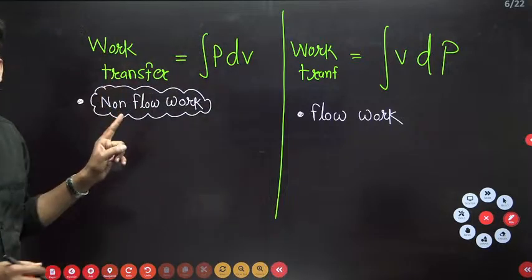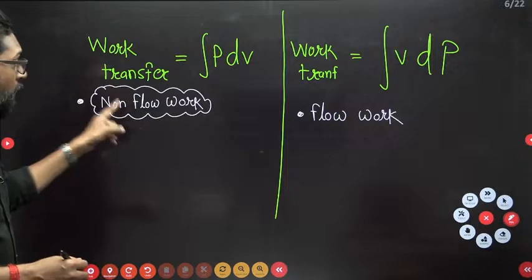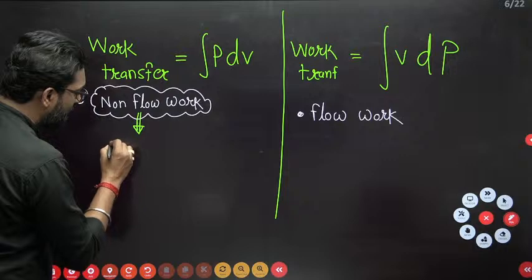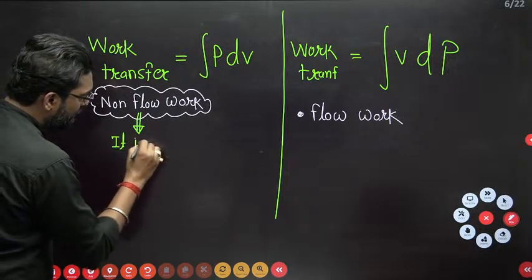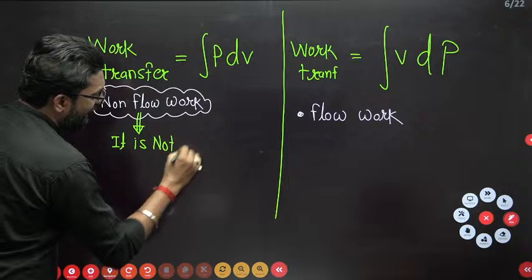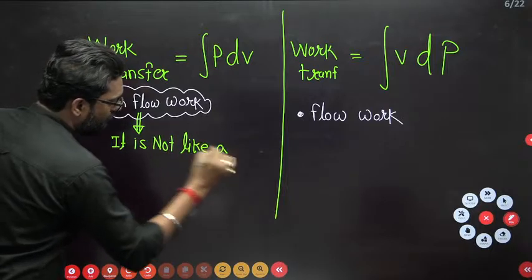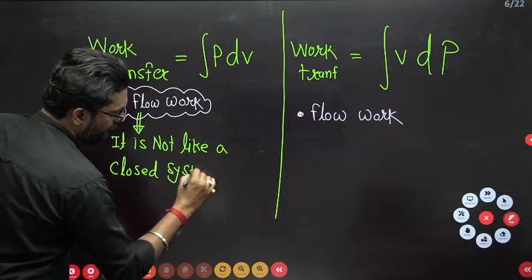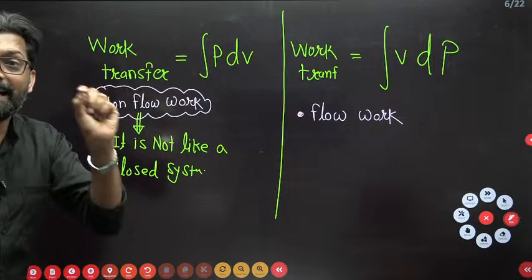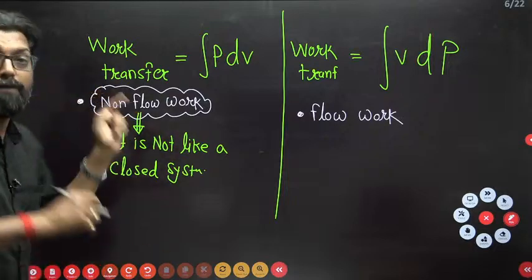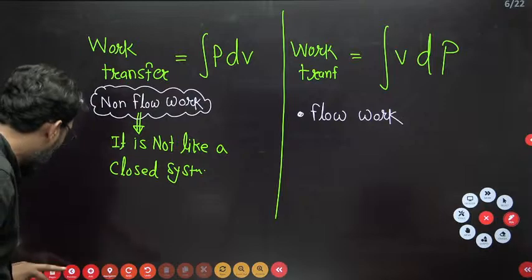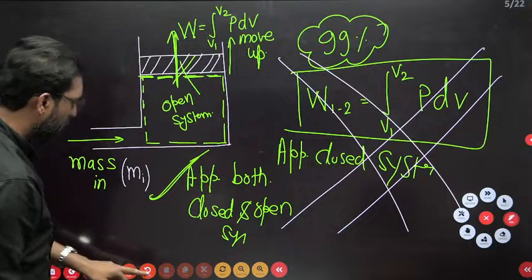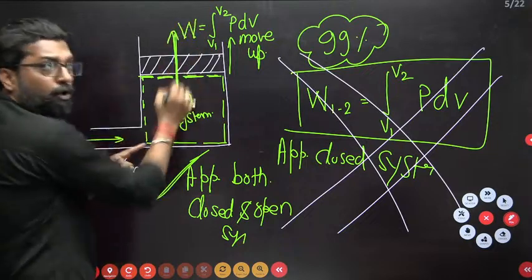What is non-flow? It is not like a closed system. 90% of students say that non-flow means a closed system. No. Non-flow means that here no flow takes place.